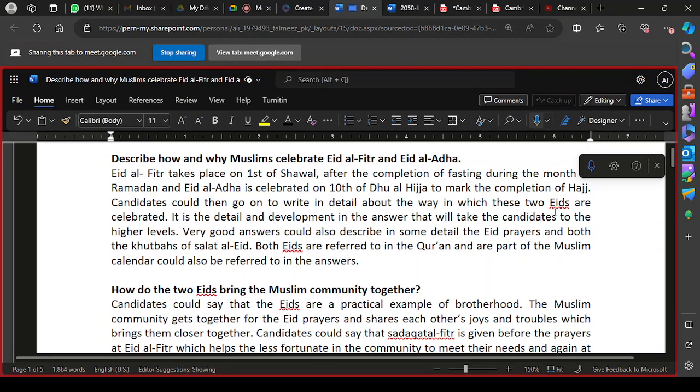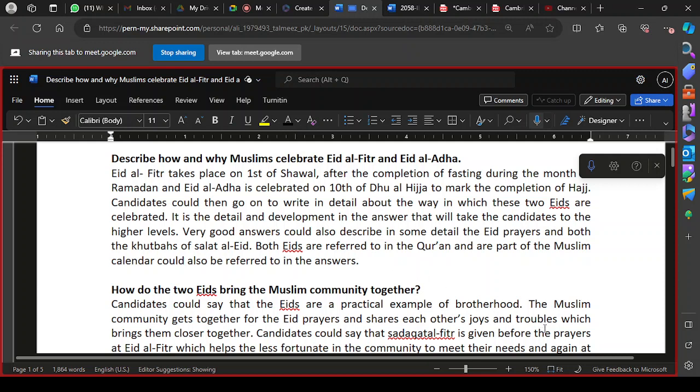Okay, again we have some questions related to this topic, like: describe how and why Muslims celebrate Eid al-Fitr and Eid al-Adha. We had discussed in detail that Eid al-Fitr takes place on the 1st of Shawwal, while Eid al-Adha takes place on the 10th of Zilhajj. And you have to describe in detail the way in which these two Eids are celebrated, how they prepare themselves, on whom it is obligatory, who are the people exempted, and the way the prayers are performed. Okay, you have to identify these things in your answer.